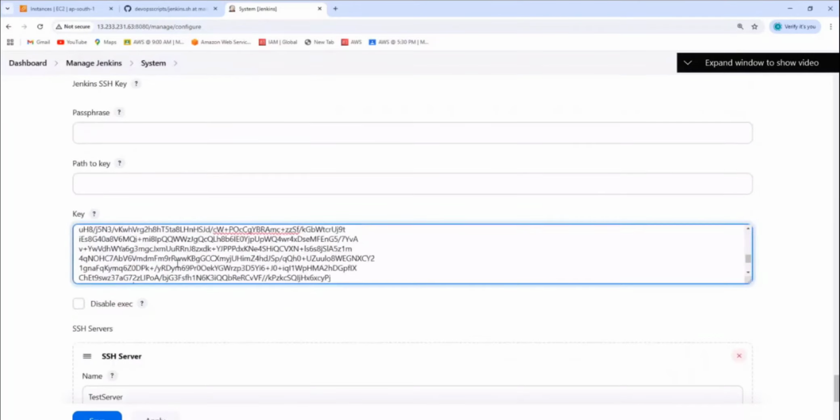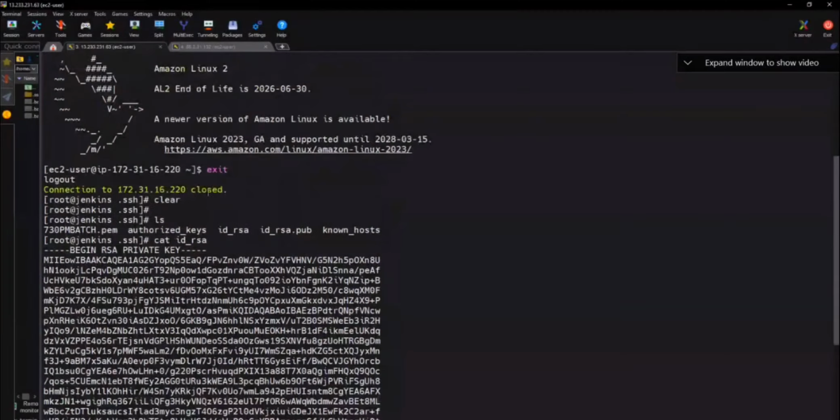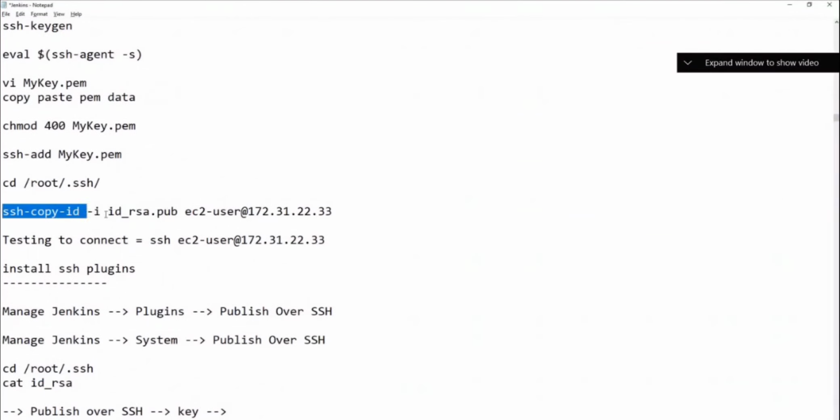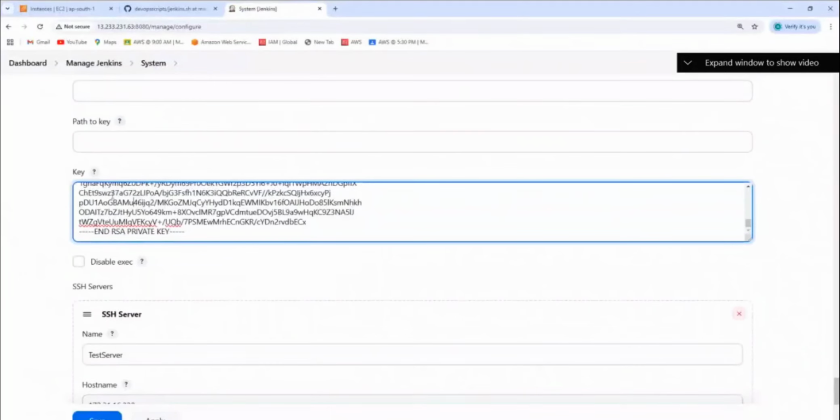Here it is for authentication purpose. Nayan, we have used to copy the public key to the remote server. Yes or no? We have used here. You see this here? In this machine, we have used this one. We have used ssh-copy-id with id_rsa.pub to our remote location, right? So this is for what purpose we have done all these things, to copy the public key. But here in the UI, I'm just telling the UI, hey Jenkins UI, I have a server called this server. Please authenticate using this key. Either here you can put the id_rsa, or you can put the PEM file here directly also. So this is for what purpose? Authentication purpose. Got it? Clear? Online? Okay.